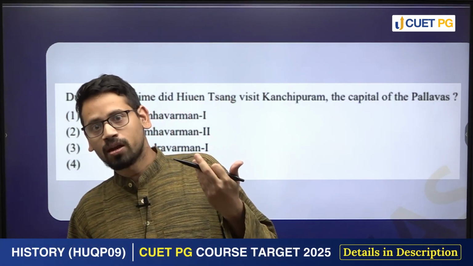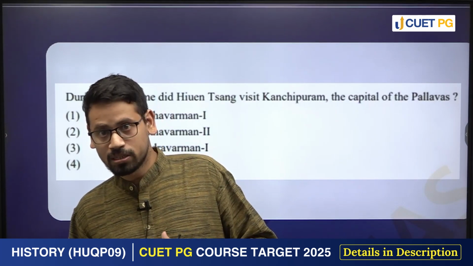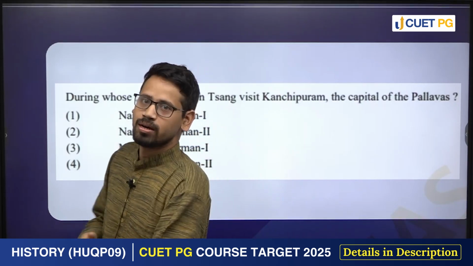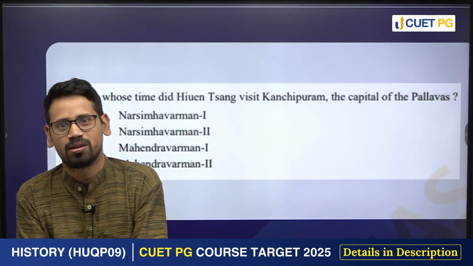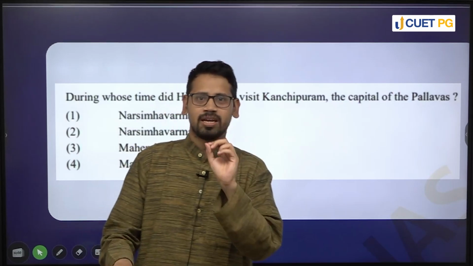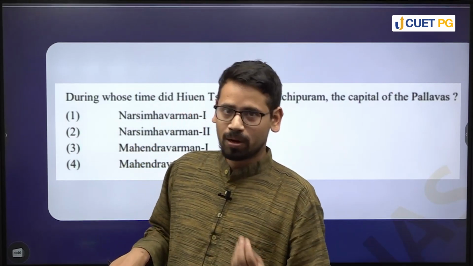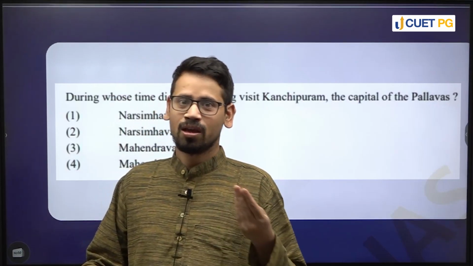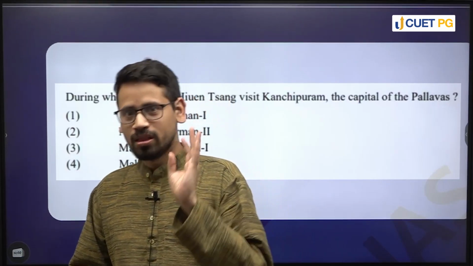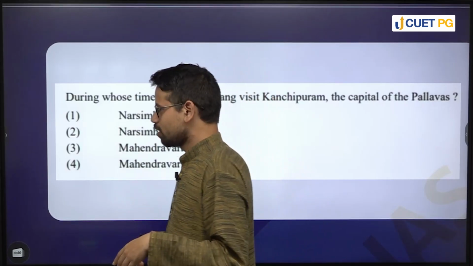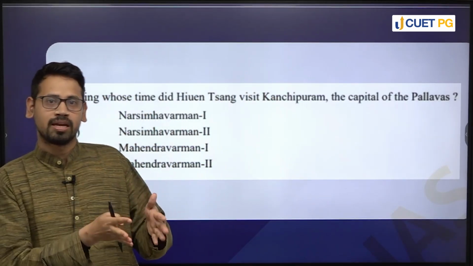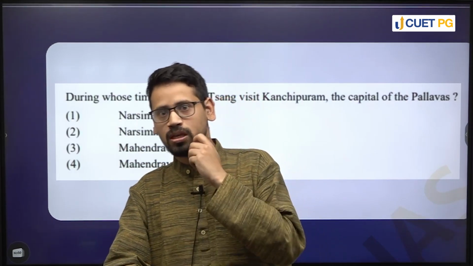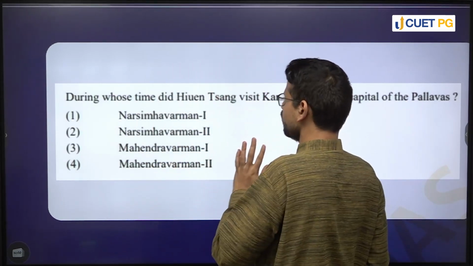There are a lot of theories that are prevalent in the context of early medieval history, but also there are a lot of dynasties, and there are more dynasties in early medieval, because there will be smaller kingdoms, states that you need to take into account. Particularly, you have to deal with certain important kingdoms: Rashtrakutas, Palas, Pratiharas, Pallavas, Chalukyas, Cholas. These are some of the significant empires or kingdoms that you need to take care of, right? When you're trying to understand Pushyabhutis, right? These are some of the important dynasties.